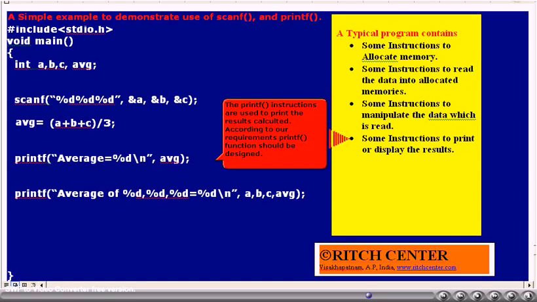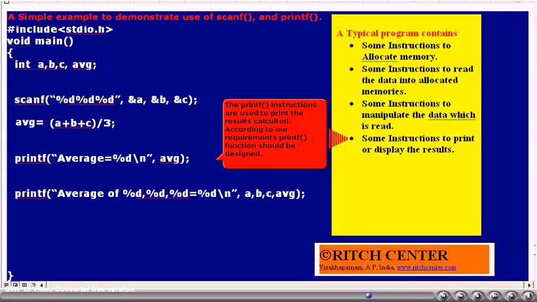So till now we understood that the variables are declared to allocate memory, then the scanf statement is used to read the data, then calculation statements are included to calculate the results, and now we may have to write some instructions to print the results, or whatever values we have calculated. This is achieved by employing the printf statement. The printf statement also requires a format string.